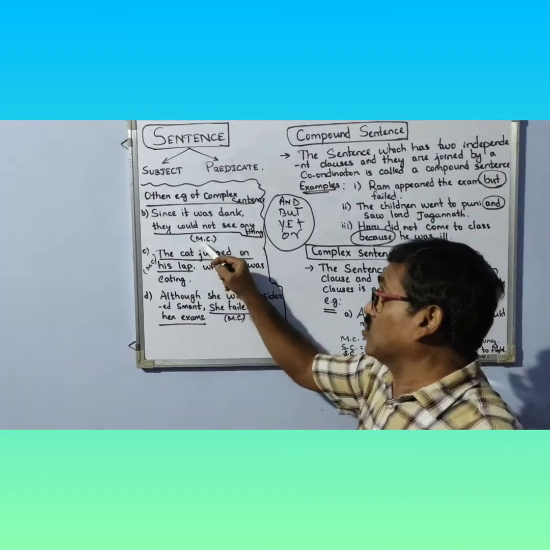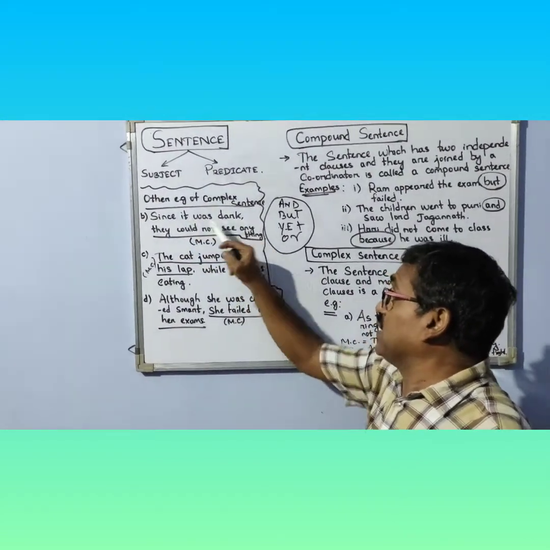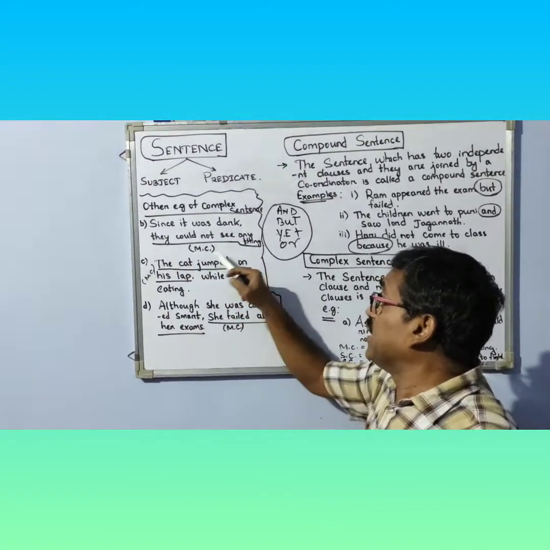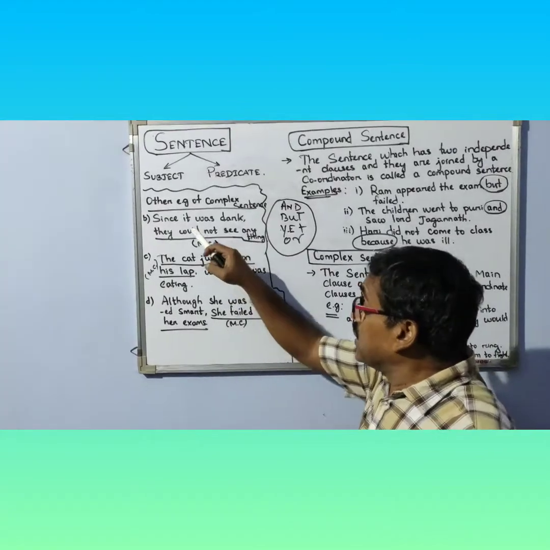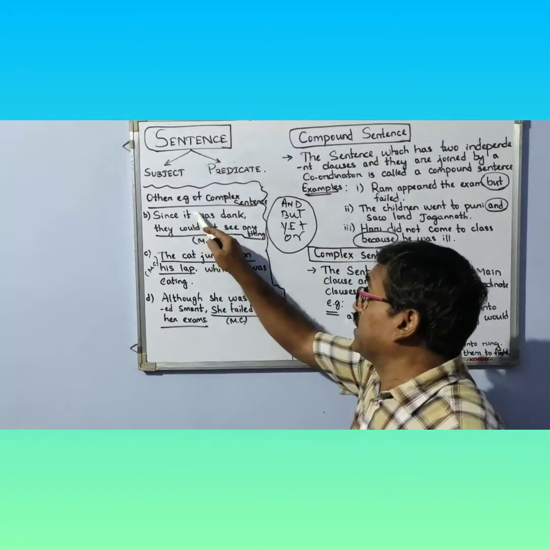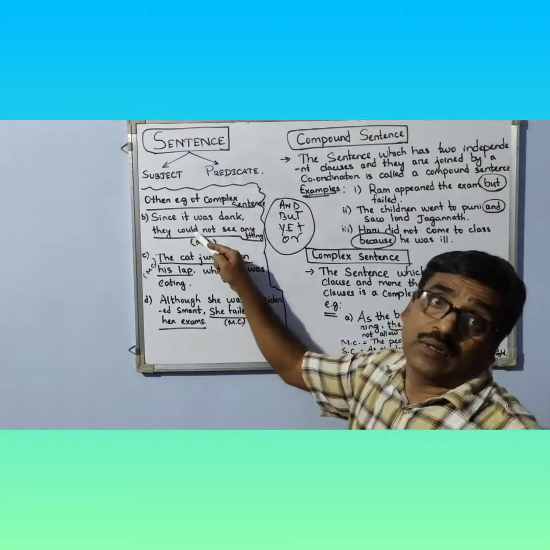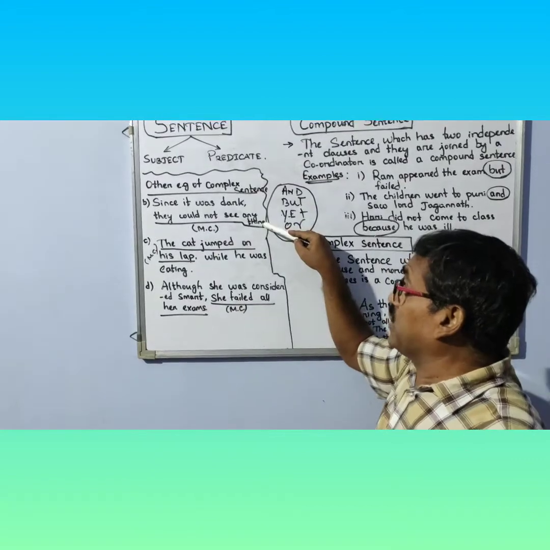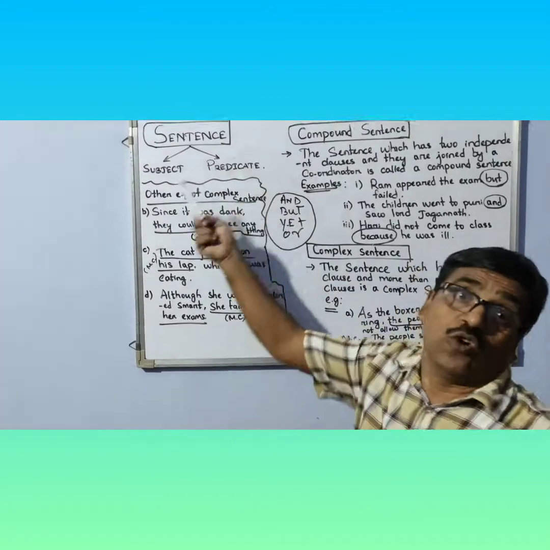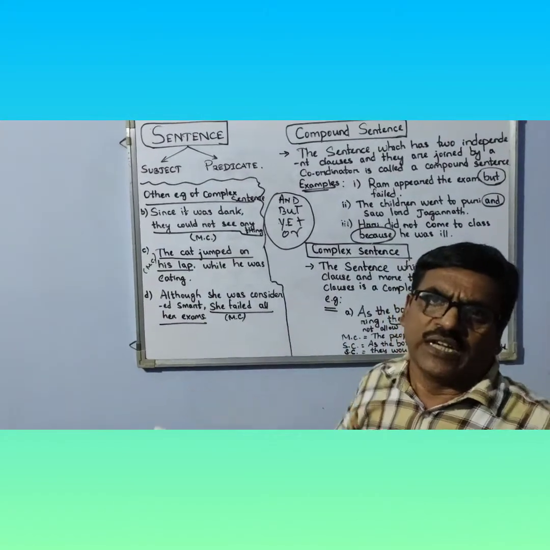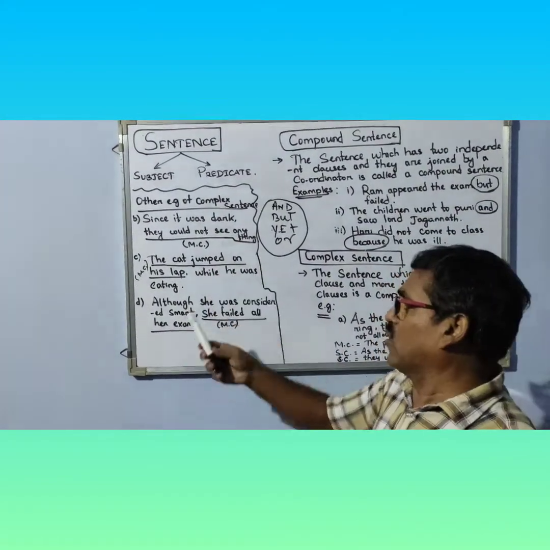It is the main clause. Since it was dark, it is the subordinate clause. This particular sentence depends on this sentence. And if the main clause is not there, the subordinate clause has no meaning at all. Subordinate clause always depends on the main clause.